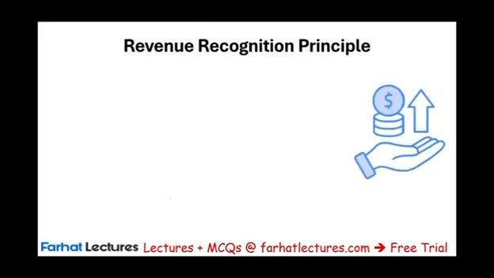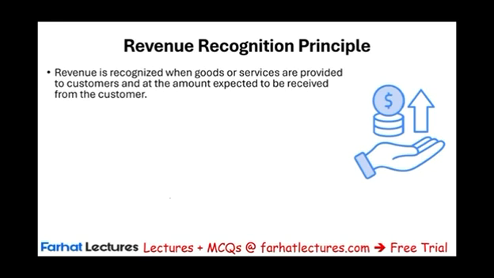The other principle that's important as well, revenue recognition principle. I cannot emphasize this enough. Revenue is recognized. When we say the word recognize, it means revenue is recorded. Notice recognize and recorded mean the same thing. Revenue is recognized when goods or services are provided to a customer and at the amount expected to be received from that customer. What does that mean?